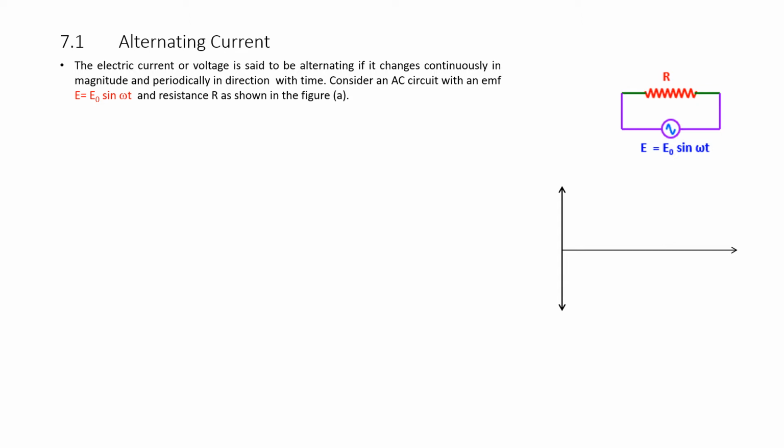The sine wave inside a circle is the symbol of a source of alternating voltage. So, E equals E naught sin omega t is the supply voltage and R is the resistance connected as shown.